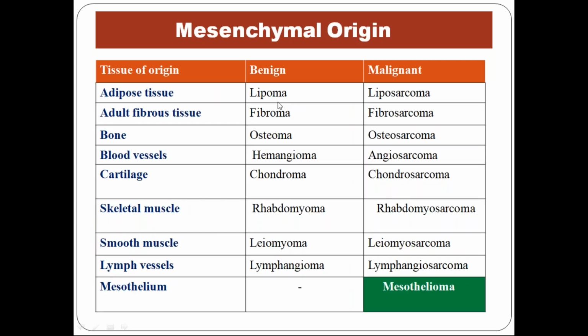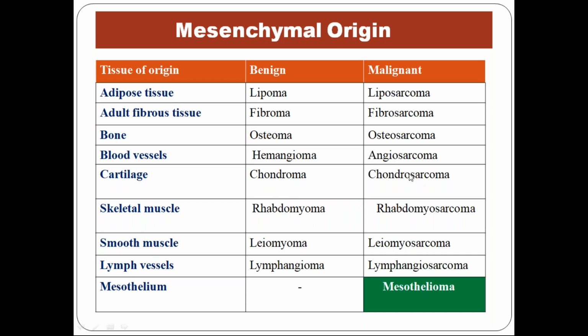Mesenchymal is composed of adipocytes. The benign tumor is lipoma. You need not put two O's, you can put only one O. And malignant is liposarcoma. I told you for mesenchymal origin we put the suffix sarcoma. Similarly, easy: adult fibrous tissue, fibroma, fibrosarcoma. For the bone, osteocytes, so osteoma, osteosarcoma.